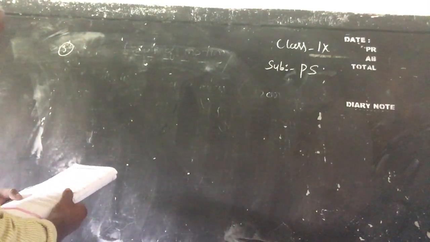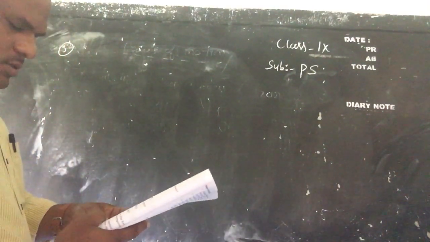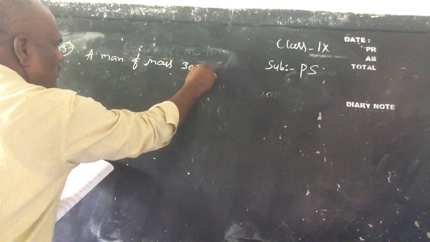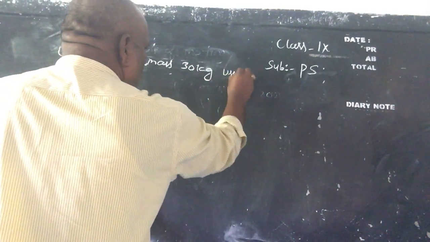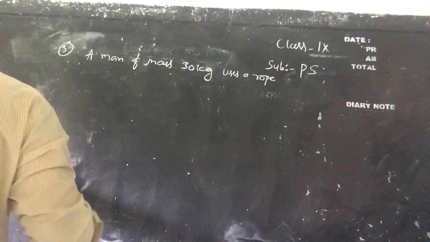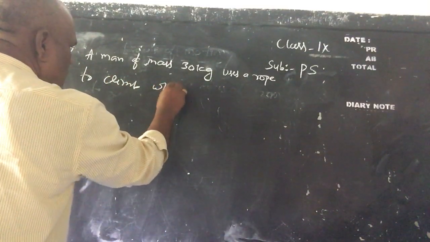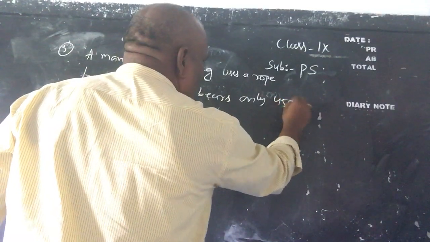And next, third problem. Children, a man of mass 30 kg uses a rope to climb which bears only 450 newtons.